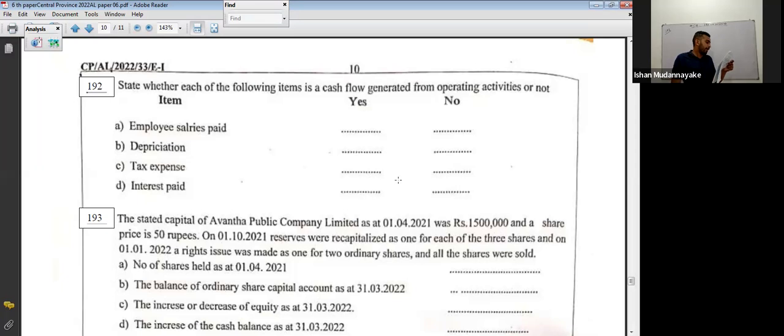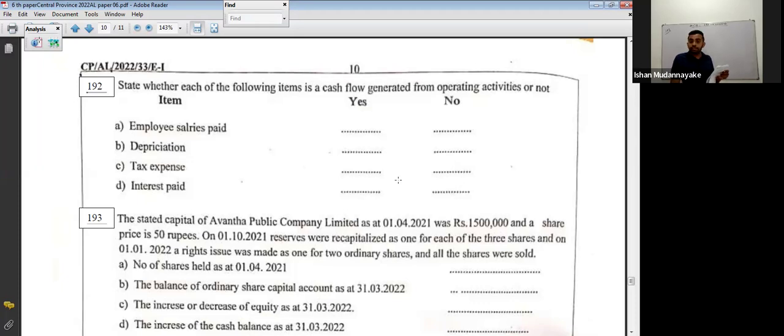A. Employee salaries paid. Operating activities or not? Yes, operating activities. Depreciation? No. Depreciation is a non-cash flow item. No, it does not belong to operating activities. Tax expenses? Not belongs. Why? We record only tax paid. So tax expense? No.